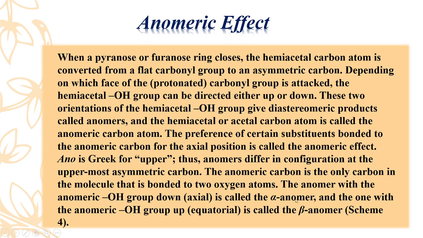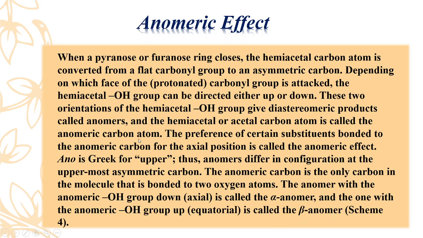The anomer with the anomeric OH downward, that is axial, is called the alpha anomer, and the one with the anomeric OH group upside, or equatorial, is called the beta anomer.